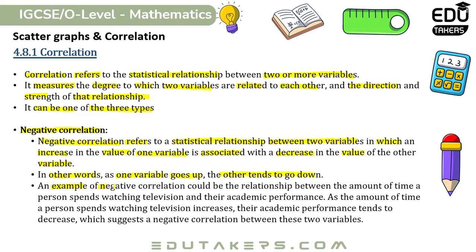An example of negative correlation could be the relationship between the amount of time a person spends watching television and their academic performance. As the amount of time a person spends watching television increases, their academic performance tends to decrease, which suggests a negative correlation between these two variables.